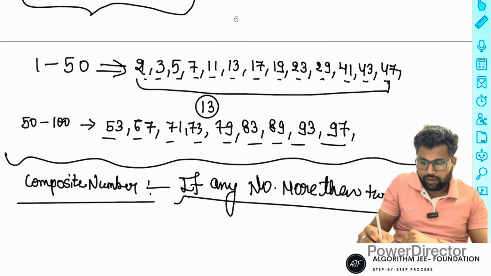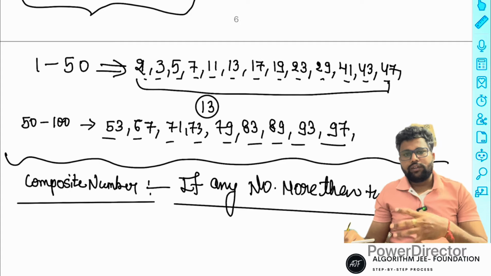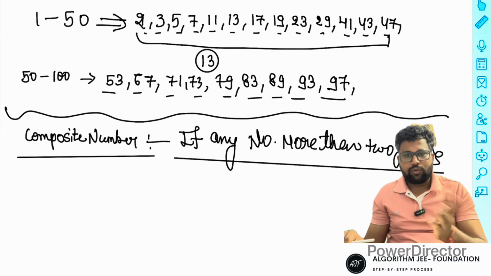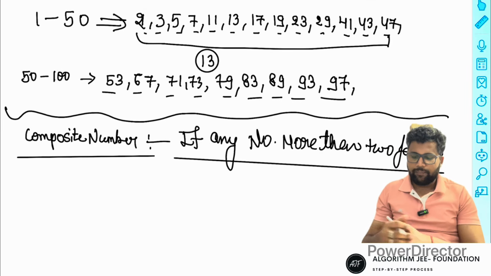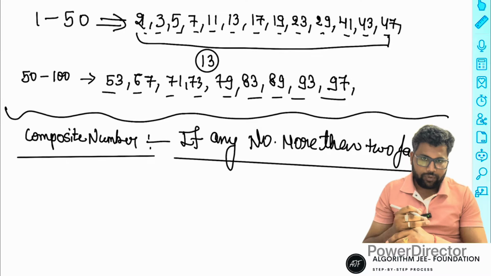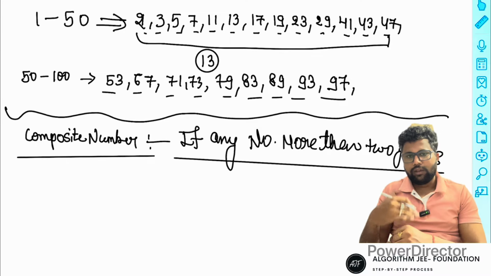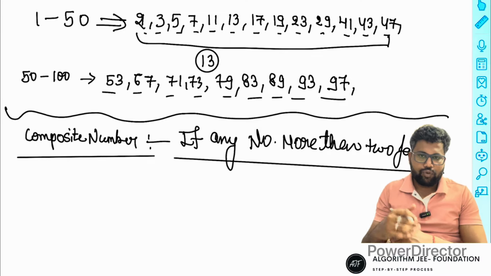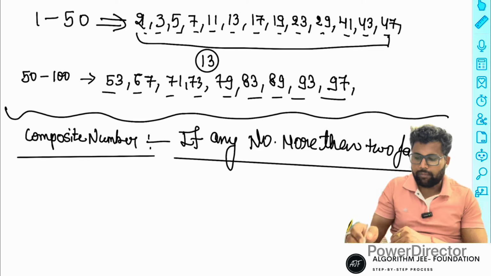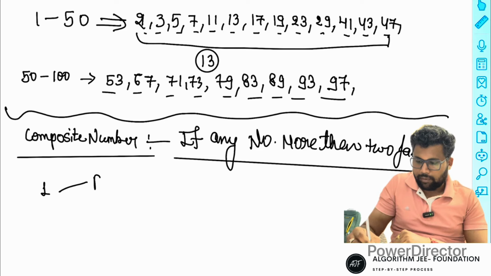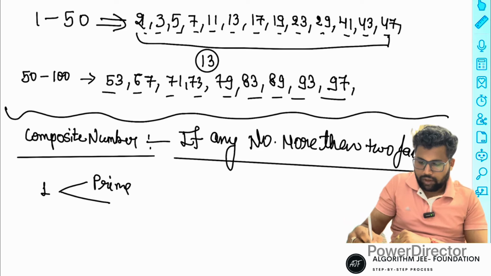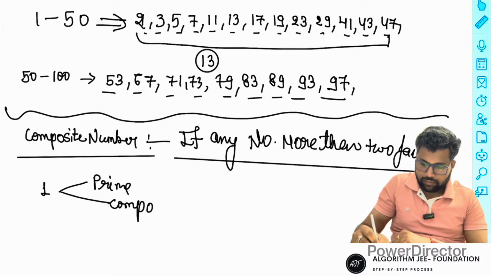Okay, this is the best definition, because one is neither prime nor composite, so there are other possibilities. If any number has more than two factors, then it is a composite number. Its meaning is: if a number has two factors, it is prime; if it has more than two factors, it is a composite number. So one is neither a prime number nor a composite number.